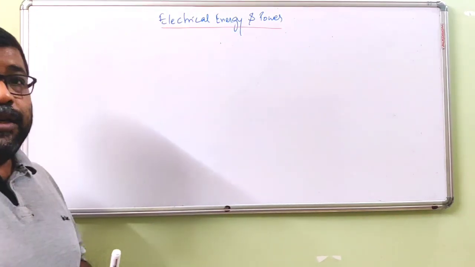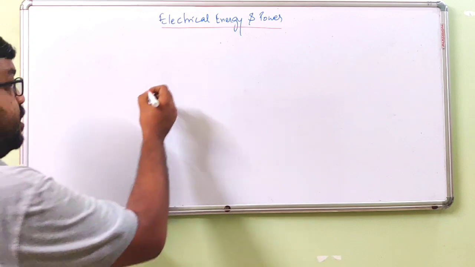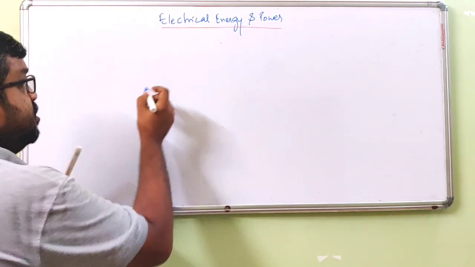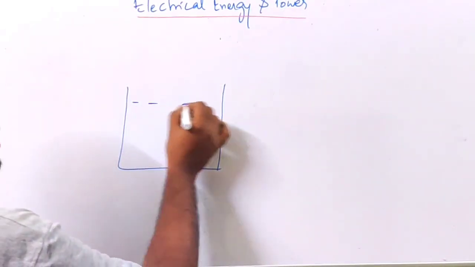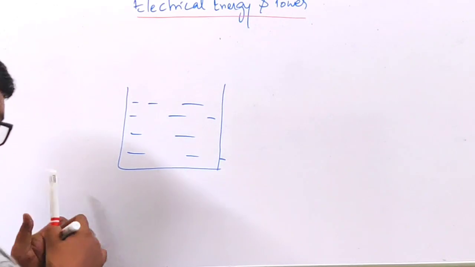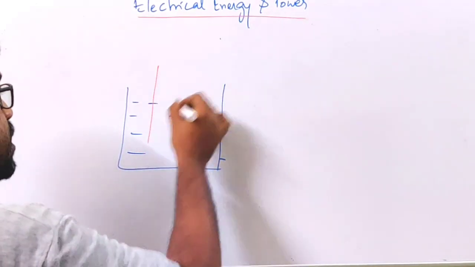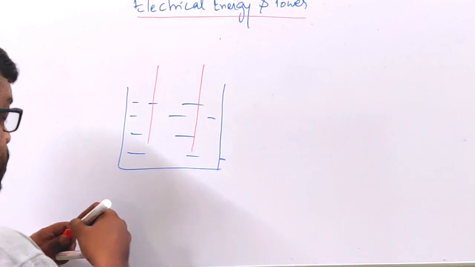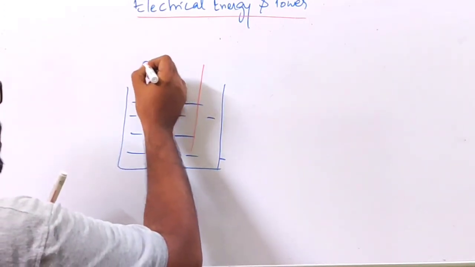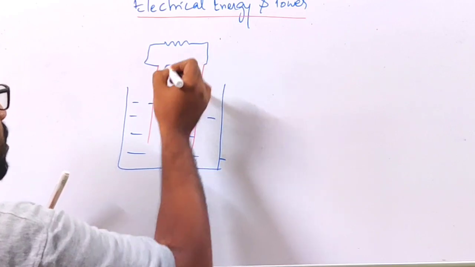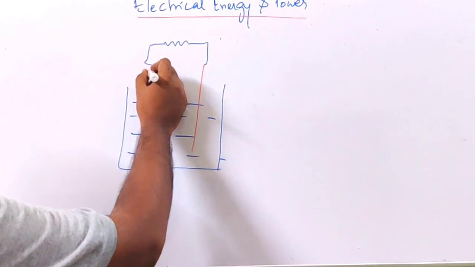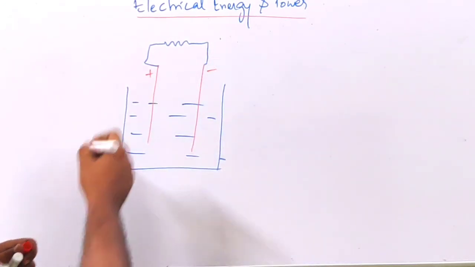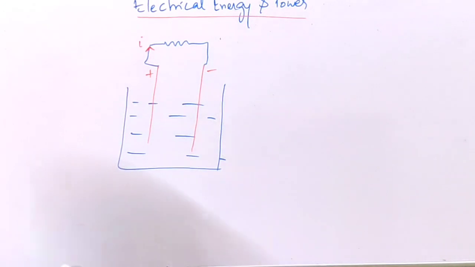Okay. Now, how about the evolution of power in an electrochemical cell? Suppose this is an electrochemical cell. This is the container. This contains the electrolyte. These are the two electrodes, and a resistor is connected across this. So when there is a generation of current, suppose this is a positive electrode, this is a negative electrode, current will flow across this resistor, and there is evolution of heat.